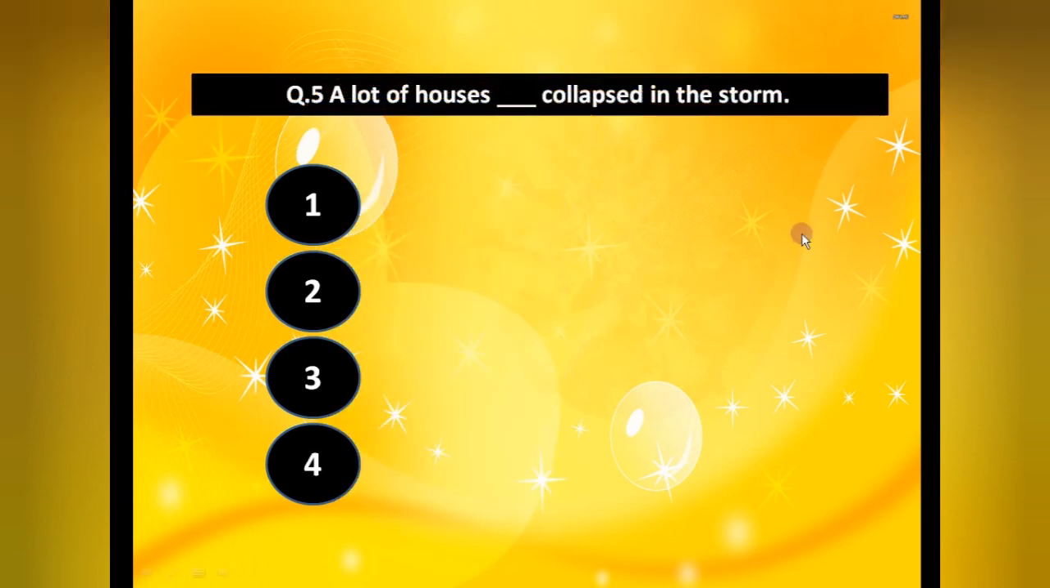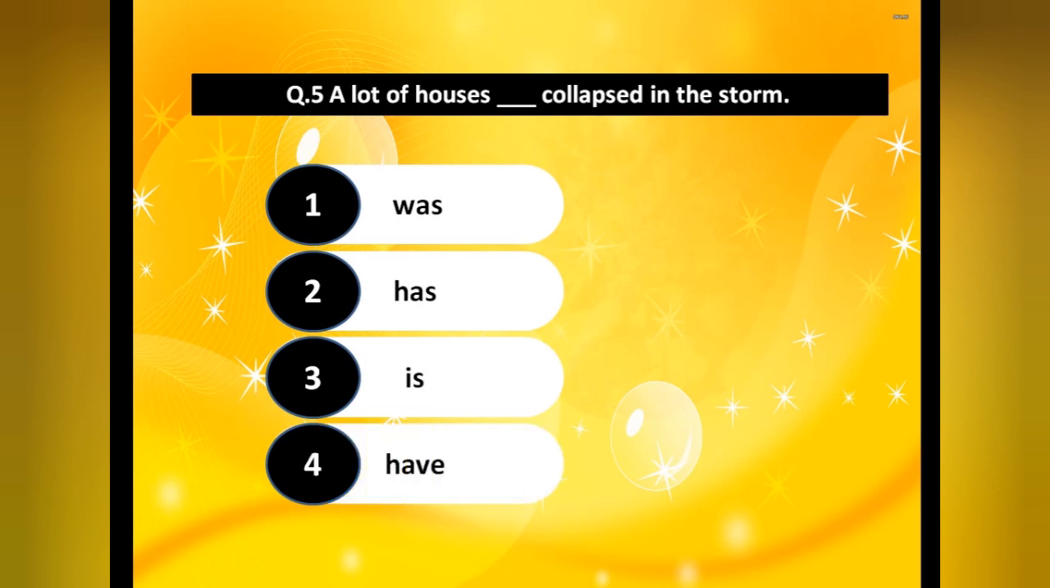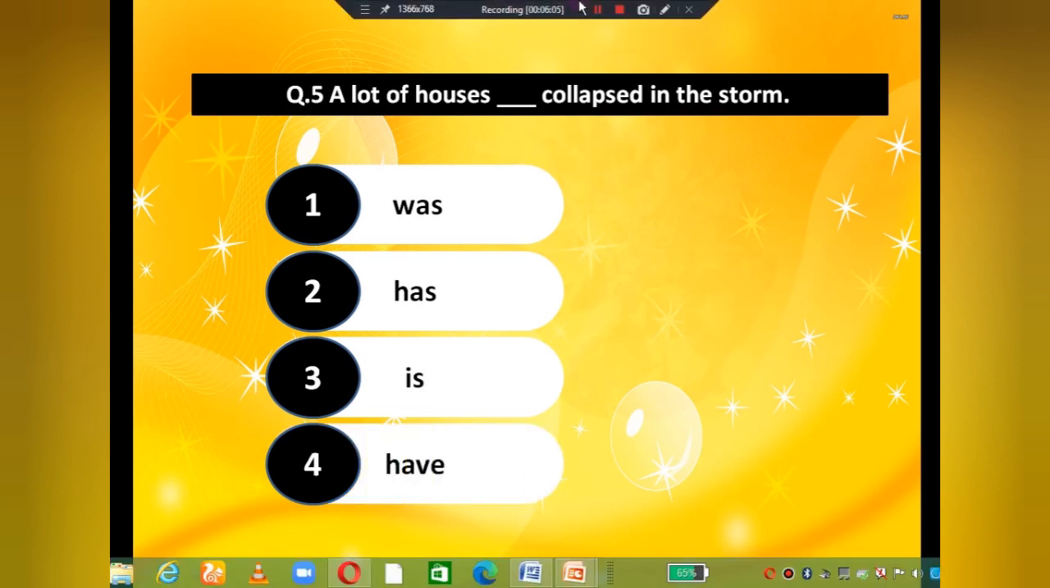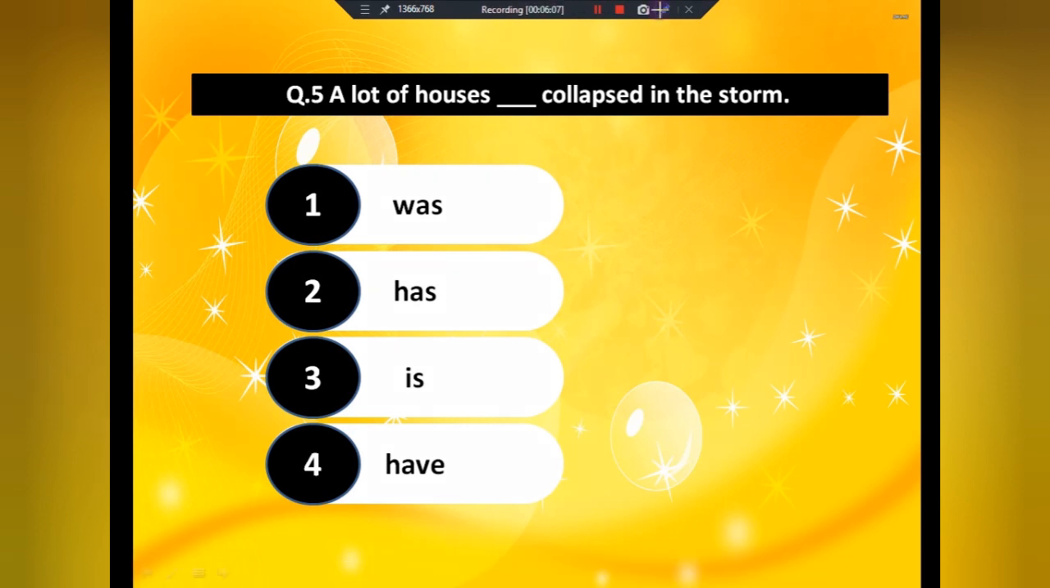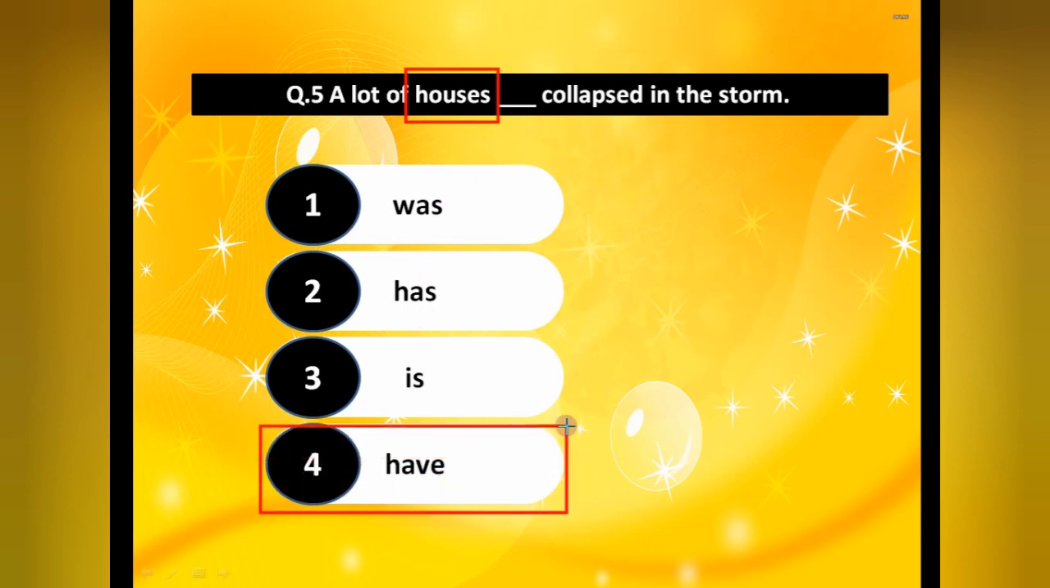Now the next one, a lot of houses dash collapsed. Collapsed means destroyed in the storm. Was, has, is, have. Now a lot of houses means we are talking about here so many houses. That is plural. Okay, so what is the plural one here? Only one is given, that is have. Was, has, is, these all three are singular. Only one is plural, that is have. That's why have collapsed. Okay.